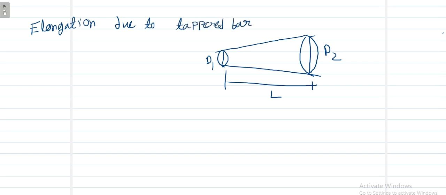We derived earlier, for the prismatic bar, PL by AE as the elongation formula.